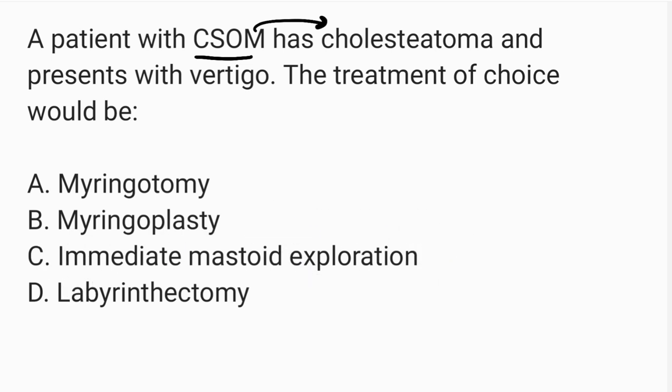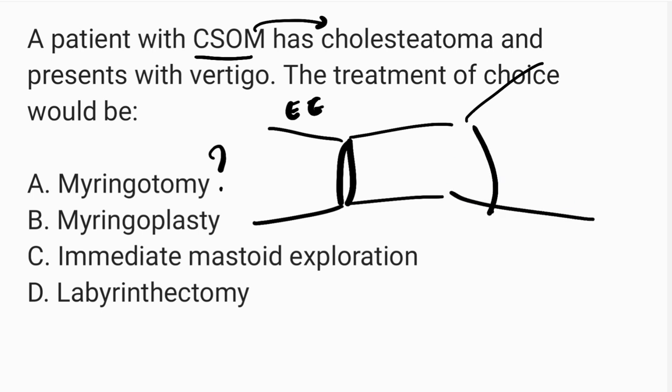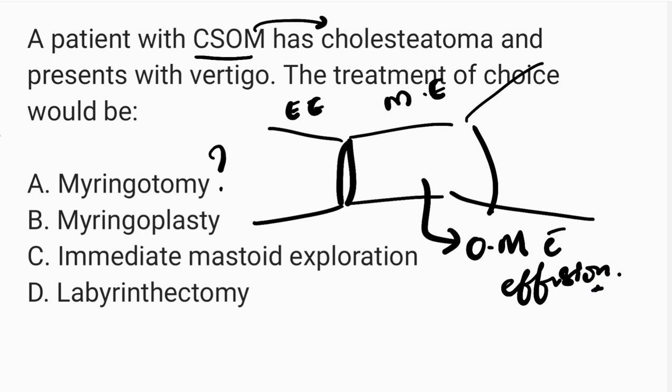Now, what is myringotomy? Can you tell me what is myringotomy? See, there is a tympanic membrane, right? This is the external ear, this is the middle ear, this is the inner ear. In the middle ear, if there is an infection, let us say there is a condition called otitis media with effusion. Basically, it is a condition where there is fluid in the middle ear. Then there will be pain, and the patient can feel pressure in the middle ear. Now in this condition, what we do is a small surgical cut in the tympanic membrane, and we drain out the pus or the fluid from the middle ear. It is called myringotomy.